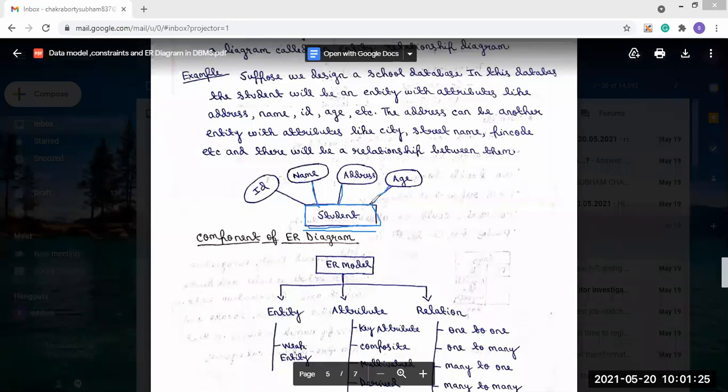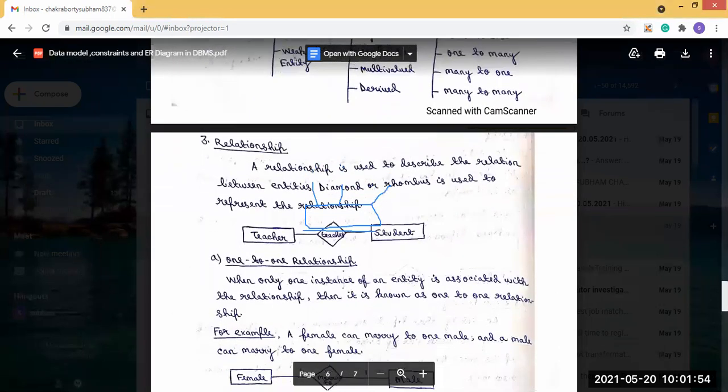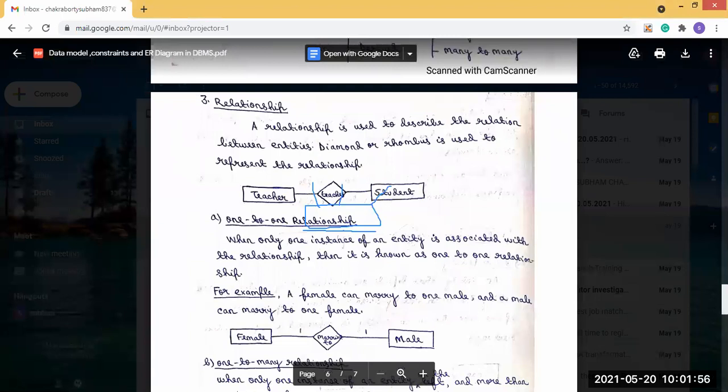For attributes, we have already seen the types: key attributes, composite, multi-valued, derived, and single-valued. We will represent them in the diagram format. And there are four types of relationships: one to one, one to many, many to one, and many to many. These are the components present in the ER diagram. So first we will see how the relationships work.